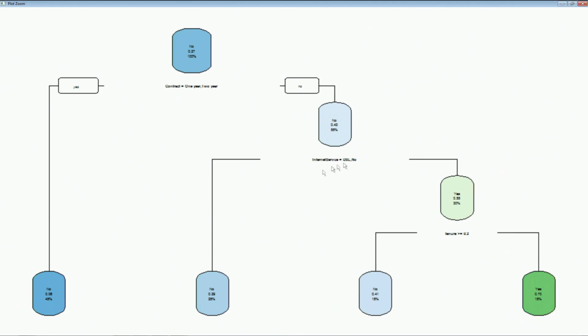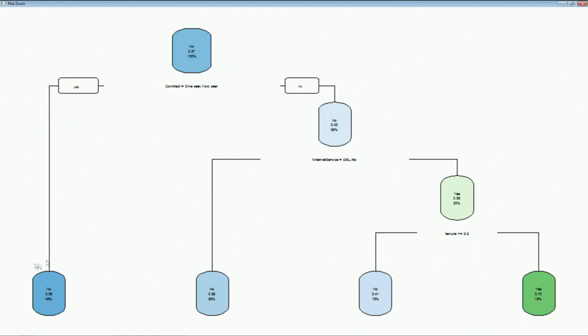If it is something else, you come here, and then if your tenure is greater than 0.2, I think, you come here, otherwise go there. So, the ultimate nodes are these 4 nodes, and here the prediction is 0.7, here it is 0.41, here it is 0.29 and here it is 0.6.